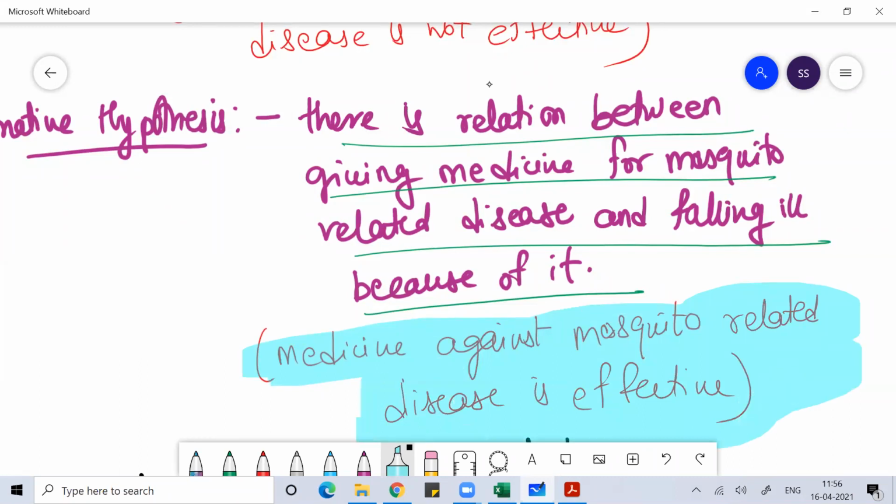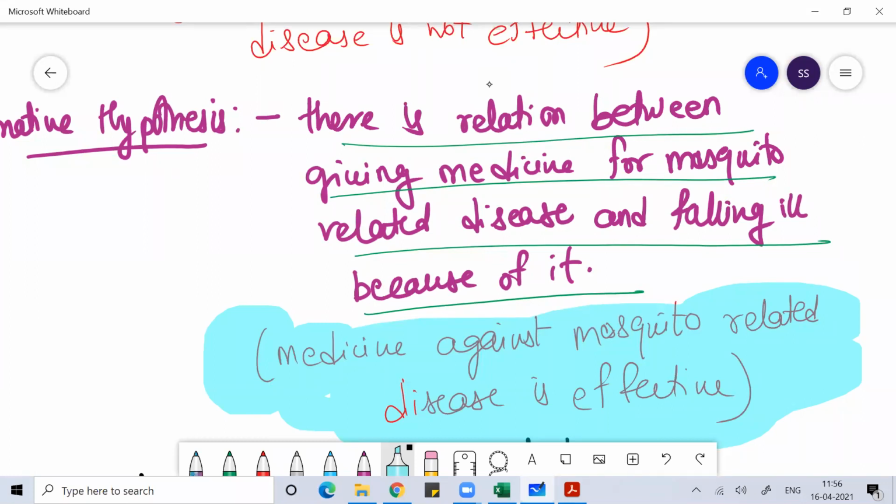And if you had accepted the null hypothesis, it would have meant that the medicine against the mosquito related disease was not effective. So either you give medicine or you don't give medicine, people will fall ill. But here we are rejecting the null hypothesis and accepting the alternative hypothesis.